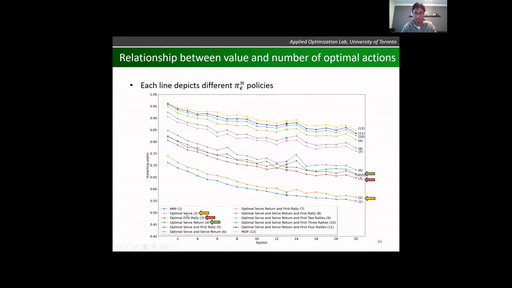When n equals 1, let's say I'm only allowing a player to be optimal on the serve, the first rally shot, or the serve return, we see the biggest bang for buck if they're optimal on the serve return. And the way we made sense of this is that in general, the server has such an advantage on the point. He or she normally dictates the pace of the point, so if I'm able to be optimal on my serve return, I can counterbalance that advantage that the server has.